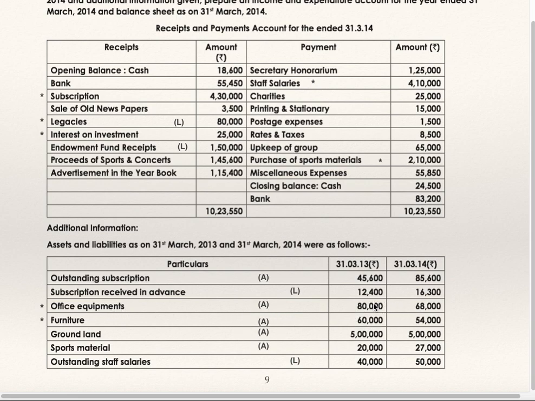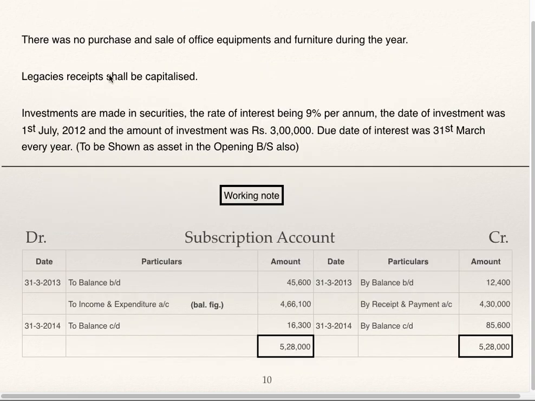That means opening minus closing is depreciation. 80 minus 68 is depreciation, which is to be shown as expenditure. 60 minus 54 is depreciation, which is to be shown as expenditure on the expenditure side of income expenditure account. Legacies shall be capitalized. In the absence of this information also, just remember legacies are always to be capitalized.